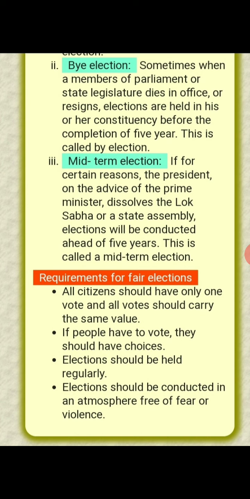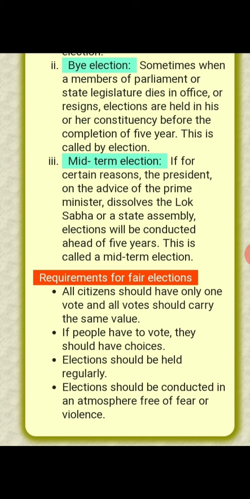So these are the requirements. All citizens should have only one vote and all the votes should carry the same value. That means whether people are rich or poor, the vote given to them should be of equal value. It should not be that rich people are given more value as compared to the poor. Votes are given to the general people and every vote is equal and has the same value.